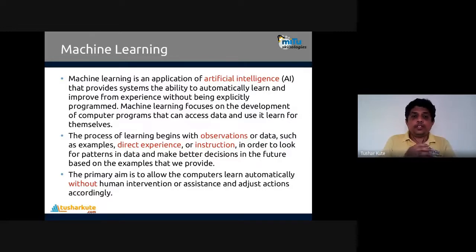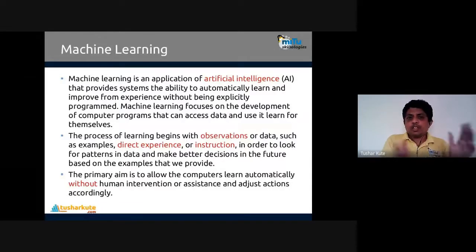So the primary aim is to allow computers to learn automatically without human intervention or assistance and adjust the actions accordingly. Automatic learning is done from the data. From data, we are converting the data into actionable knowledge with the help of machine learning techniques. Here the learning is automatic, where human intervention and assistance are not required. Whatever model is created has the ability to learn by itself. They will adjust the actions accordingly. That's what machine learning will help with.